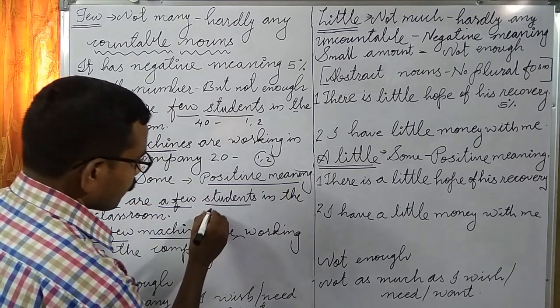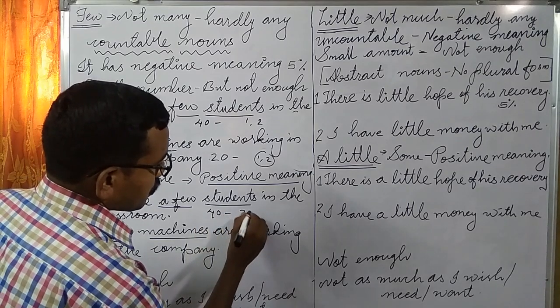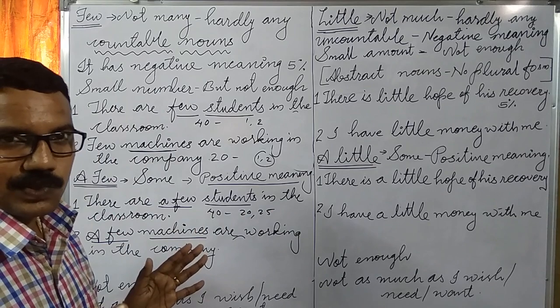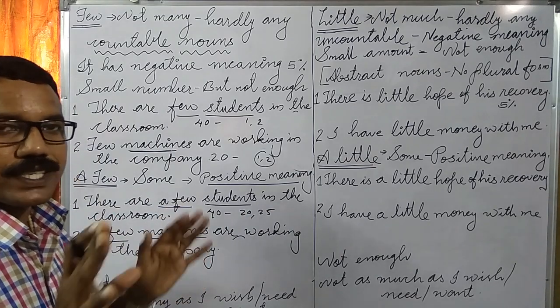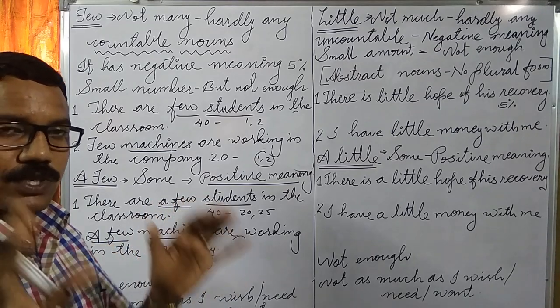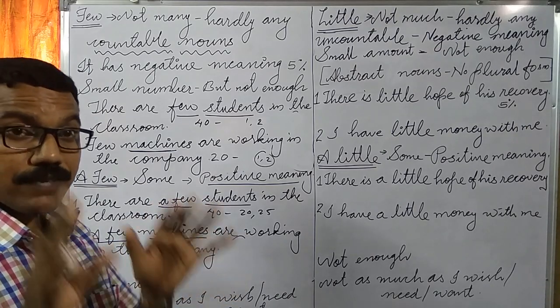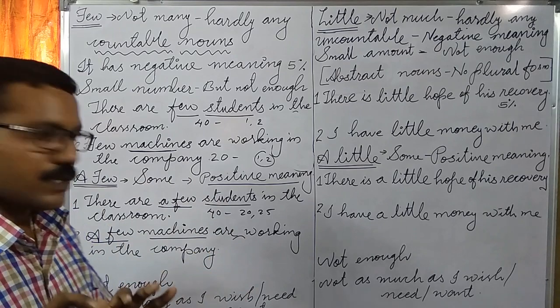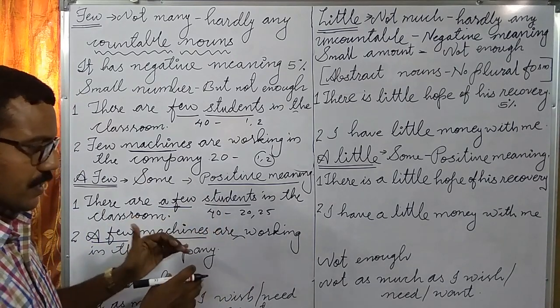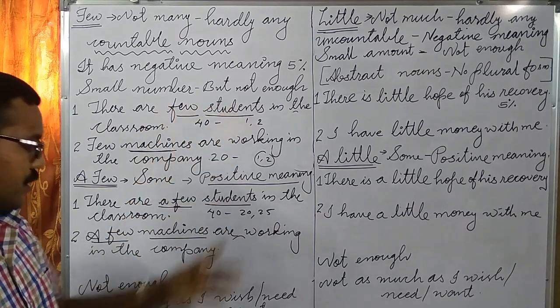Out of 40, maybe 20 or 25 students are there in the classroom. In this context, I can say there are a few students in the classroom.